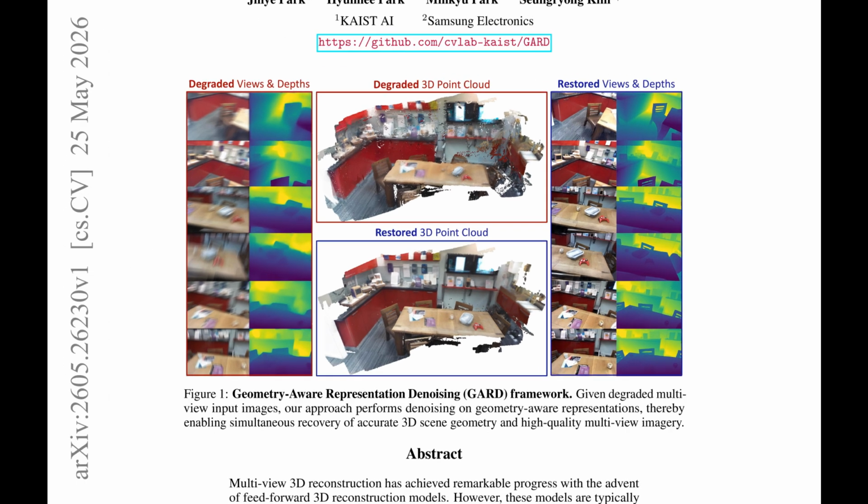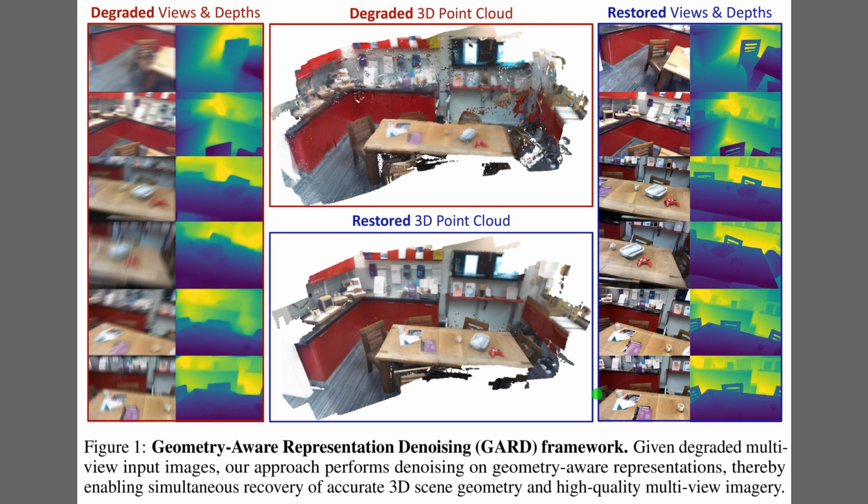Figure 1 illustrates the remarkable capabilities of the geometry-aware representation denoising framework when dealing with highly corrupted multi-view observations. On the left side, we see the degraded input views and their highly inaccurate depth estimates, which are plagued by severe camera motion blur. Consequently, attempting 3D reconstruction directly from these blurry inputs results in the distorted and incomplete degraded 3D point cloud shown at the top center.